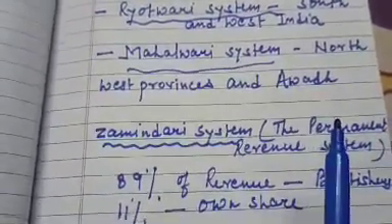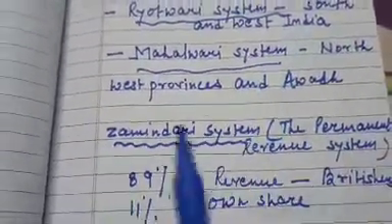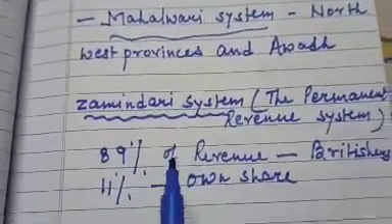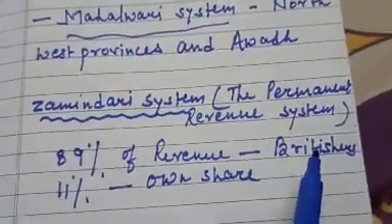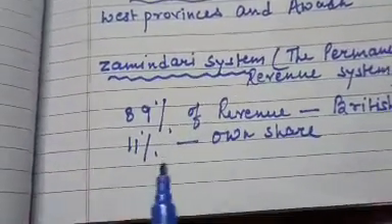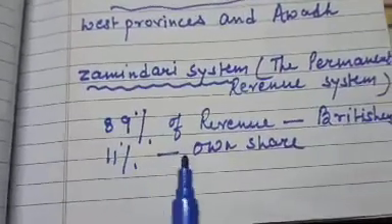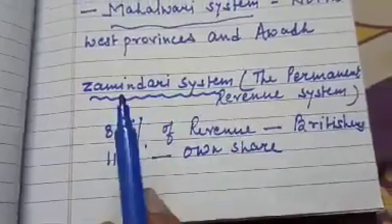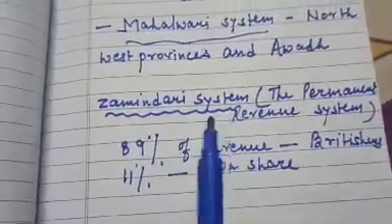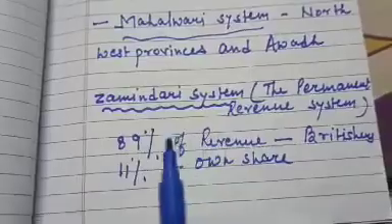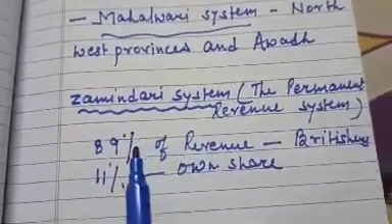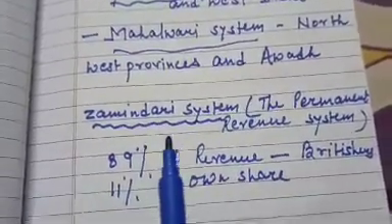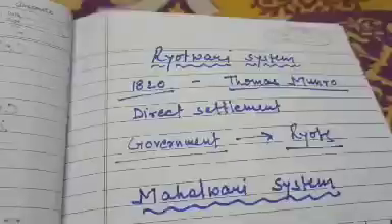What was in that system? Zamindars were made the landowners, and Zamindars had to give 89% of revenue to the Britishers, and Zamindars' own share was only 11%. And for that collection of land revenue, Zamindars, who were made the landowners, committed atrocities on our poor farmers, and ultimately it affected farmers' life very badly.